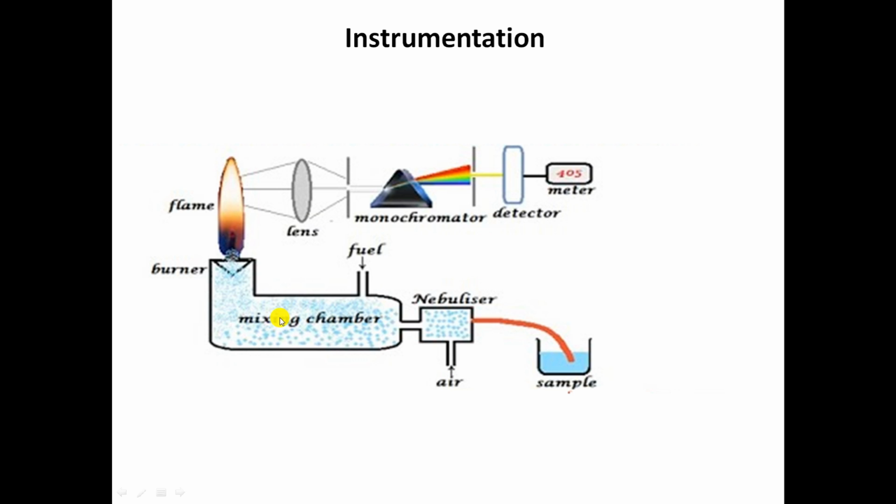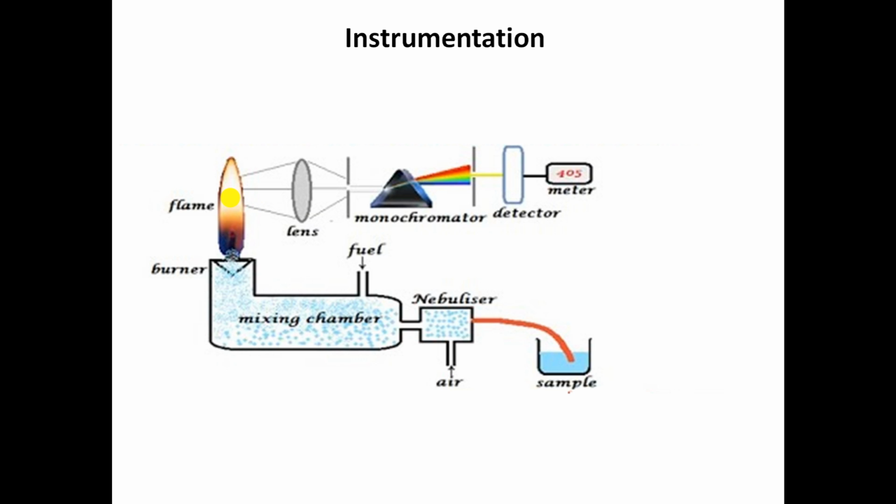This fuel and sample mist enters the flame, where the fuel burns and generates the flame. Inside the flame, the mist also exists, and because of the higher temperature, the molecules will dissociate into atoms. First desolvation takes place and the sample is converted into solid form, and that solid molecule dissociates to give rise to atoms. These atoms absorb the thermal energy in the flame and get excited.